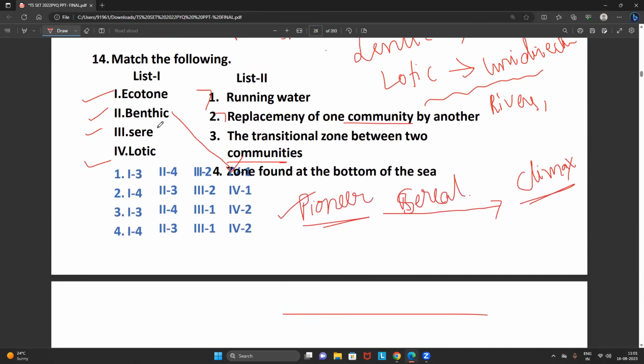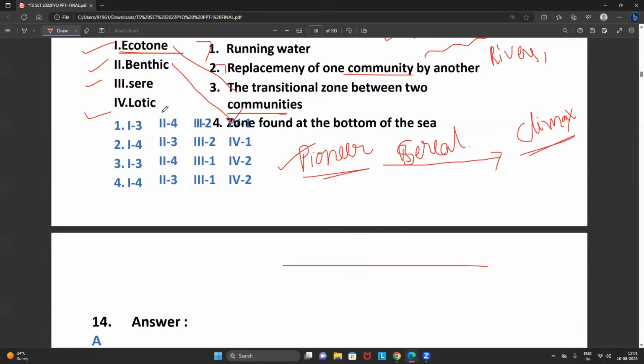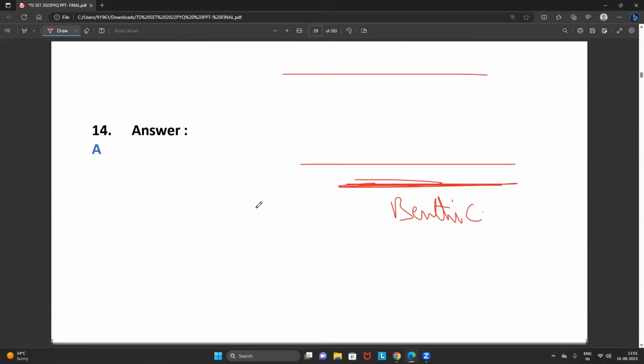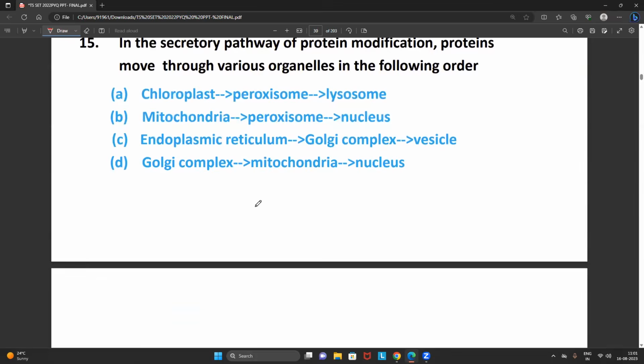Now, what about this particular ecotone? Ecotone means a zone or a bridge between two communities. That is what we generally call ecotone. Hence, what's the correct answer? The answer is number 1. So always you should be very careful, friends, when you are answering matching questions. Never get confused with that.